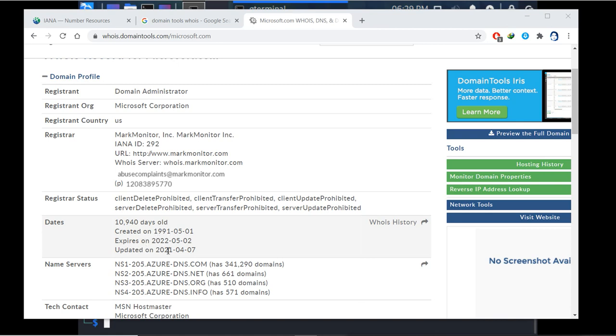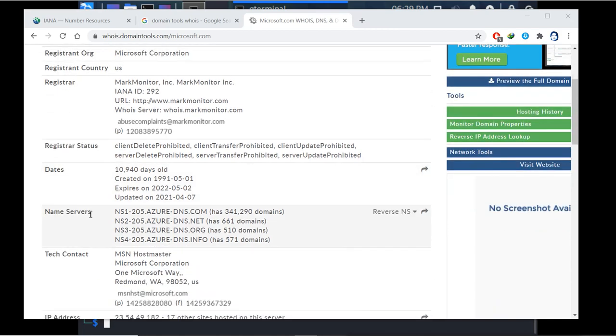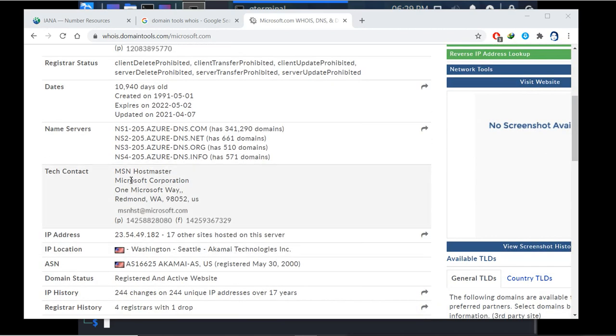Then you can see the name servers also. The name servers also have different other domains. These are the other different domains which are held by these DNS servers. Then this is the tech detail, MSN Hostmaster, Microsoft Corporation, One Microsoft Way. This is the address and telephone numbers. This is the IP address, and 17 other sites hosted on the same server.